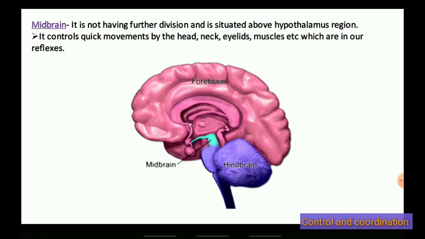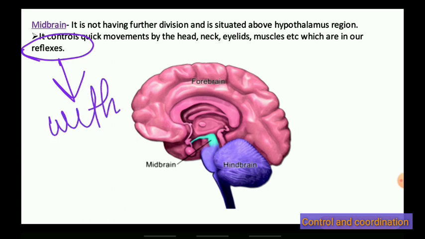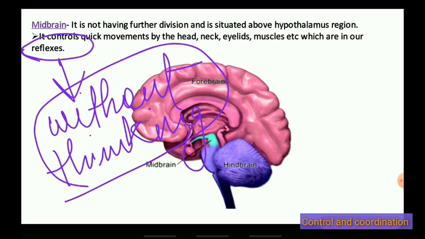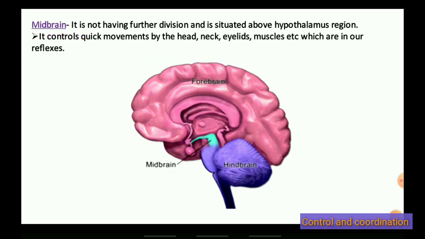So all these reflexes, the functions which you do without thinking, that is called a reflex. Those quick actions, the quick movements, are controlled by the midbrain. Hope it is clear.